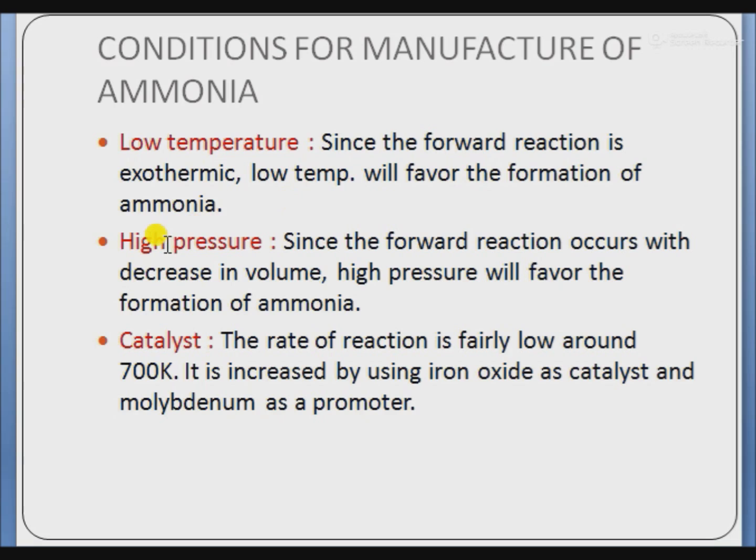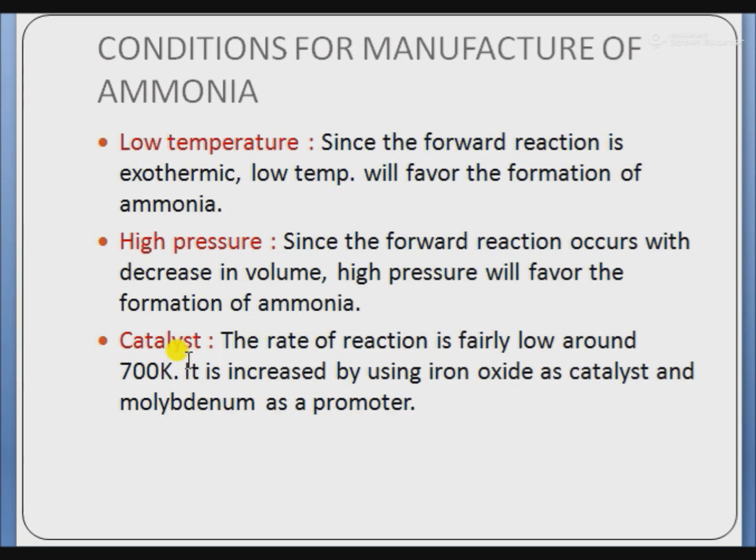Second condition is high pressure. Since the forward reaction occurs with the decrease in volume, high pressure will favor the formation of ammonia. In case of formation of ammonia, one molecule of nitrogen reacts with 3 molecules of hydrogen to produce 2 molecules of ammonia. It means decrease in volume. Hence high pressure will favor the formation of ammonia.